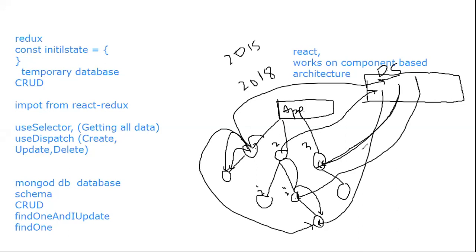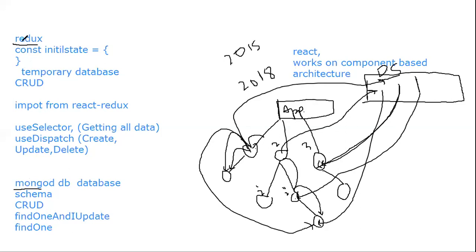Okay, so we have learned this central data store. Now I'll erase all this stuff. As I told you, we have the MongoDB database. I want to correlate this MongoDB database to this Redux database. I'm just comparing the MongoDB database to the Redux database.